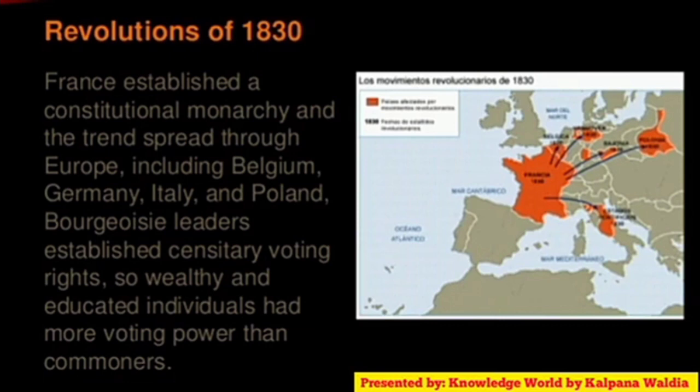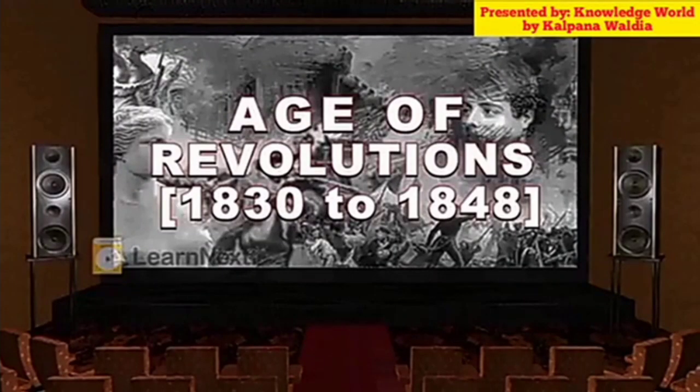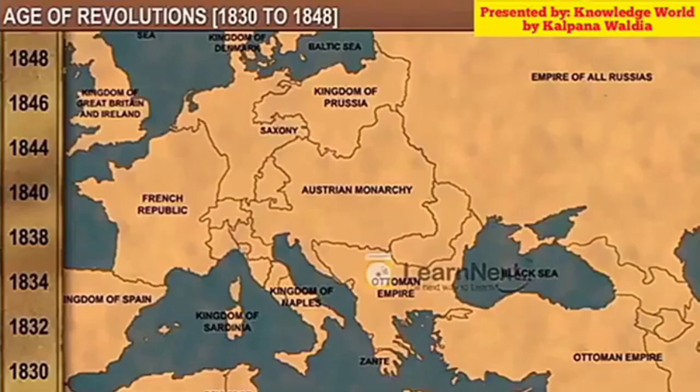Bourgeois leaders established censitary voting rights, so wealthy and educated individuals had more voting power than commoners. The Age of Revolution, the uprisings in Europe between 1830 and 1848, was a period of lots of tensions and war.